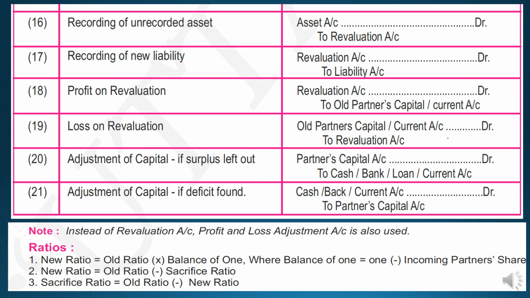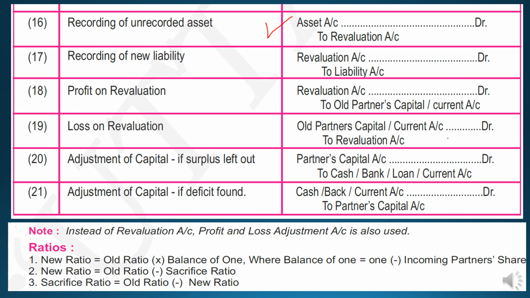Next is recording of unrecorded assets. Some asset was forgotten by the partner to record in the books of accounts. So whenever it will be recorded freshly or again, the asset will increase. So asset account debit to revaluation account.